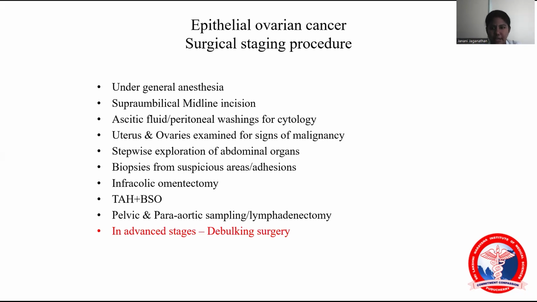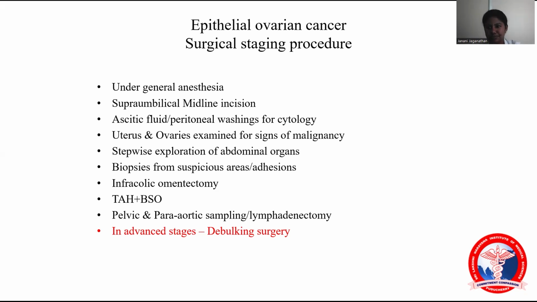So under general anesthesia, we should perform a supraumbilical midline incision. If there is ascites, the ascitic fluid should be sent for cytology. If there is no ascitic fluid, what will you do? Normally, we'll inject 50 ml of normal saline into the peritoneum, aspirate it, and send it for cytology. So after that, we should examine the abdominal organs. That is called stepwise exploration of the abdominal organs.